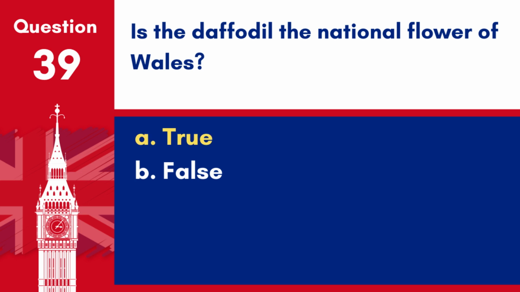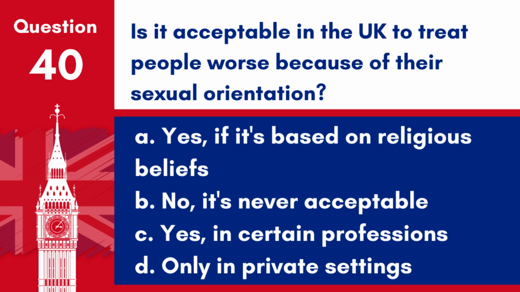Answer: A. True. The daffodil is indeed the national flower of Wales and is widely recognised as a symbol of Welsh identity. Question 40. Is it acceptable in the UK to treat people worse because of their sexual orientation? A. Yes, if it's based on religious beliefs. B. No, it's never acceptable. C. Yes, in certain professions. D. Only in private settings.